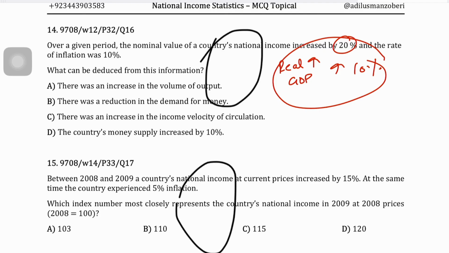So the correct answer for this should be A. There was an increase in the volume of output, because it means that more production took place, and that increase in production contributed or added value to the increase in GDP. So that 10% increase in GDP.